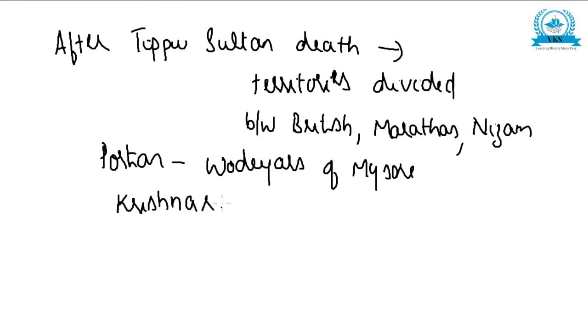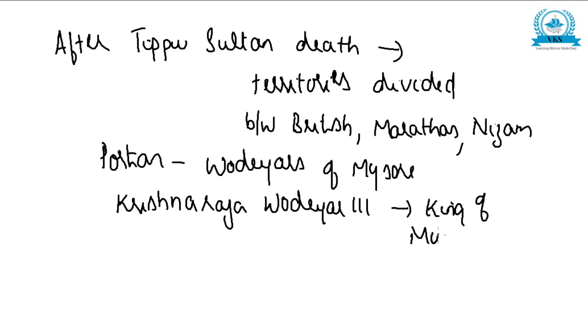and Krishnaraja Wodeyar III became the king of Mysore. So this is how the four Anglo-Mysore wars happened. Okay, so now let us just go through the points which we have studied till now.